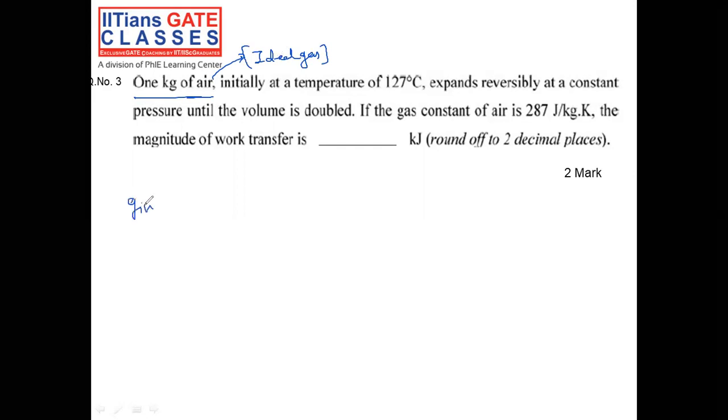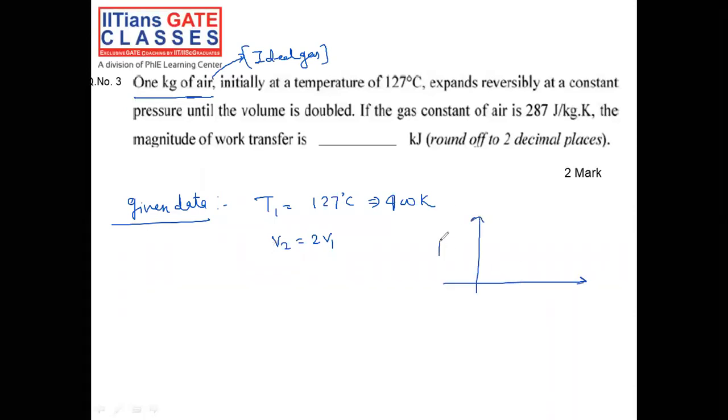First of all, the given data. We are going to write what data has been given in this question. Let's say temperature is given as 127 degrees centigrade. We can convert to Kelvin, that is 400 Kelvin. Now, the volume is going to be double. It is going to expand in such a way that the volume doubles. We can even see it with the graph, the P versus V curve, 1 to 2, and the area under this curve is going to give me the work done.